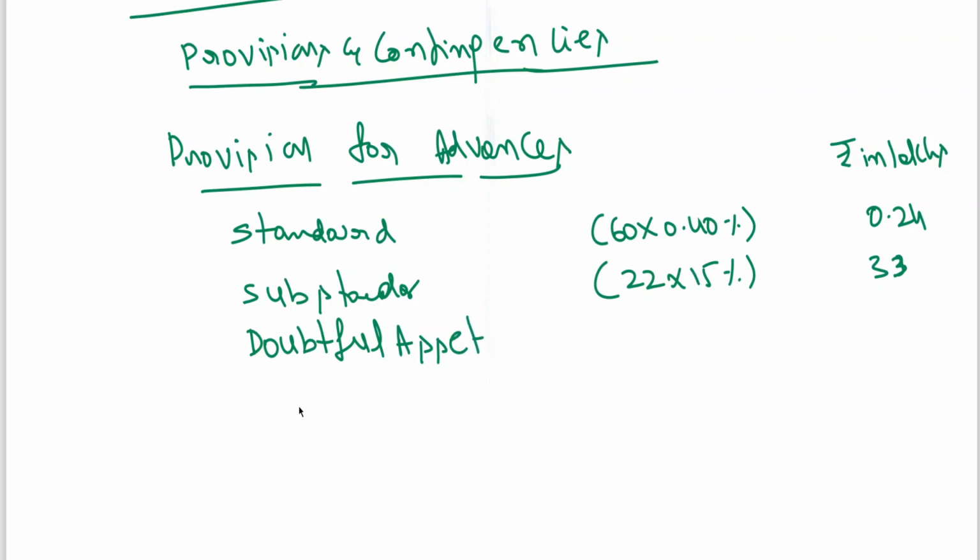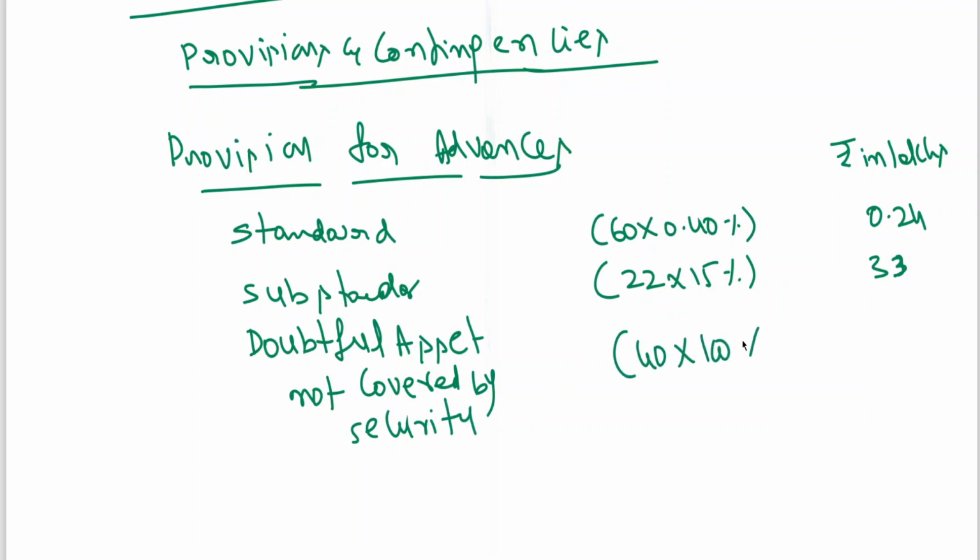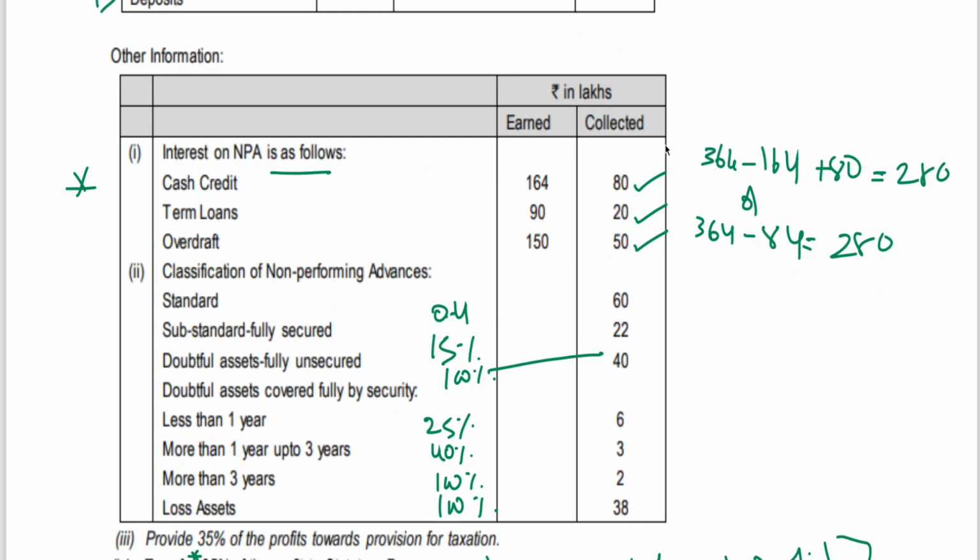Doubtful assets not covered by security, 40 into 100%, 40. Then next, doubtful assets covered fully by security.